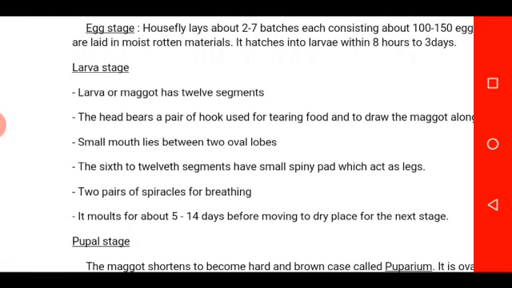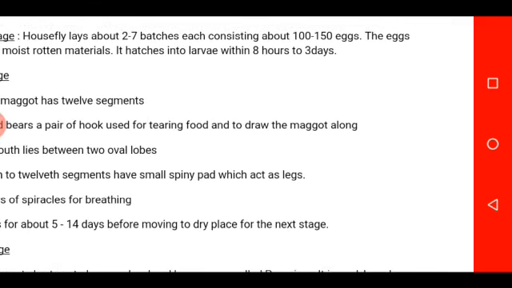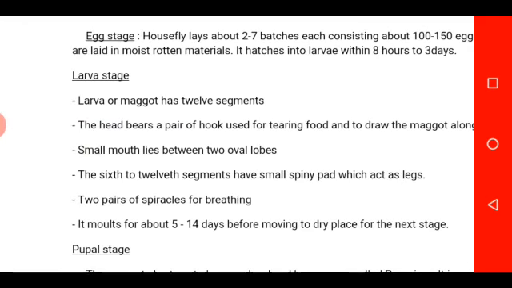The head of the housefly at this larva stage bears a pair of hooks. This hook is used for tearing food and to draw the maggot along from one place to another. There's also a small mouth that lies between 2 oval lobes in the mouth area for feeding.